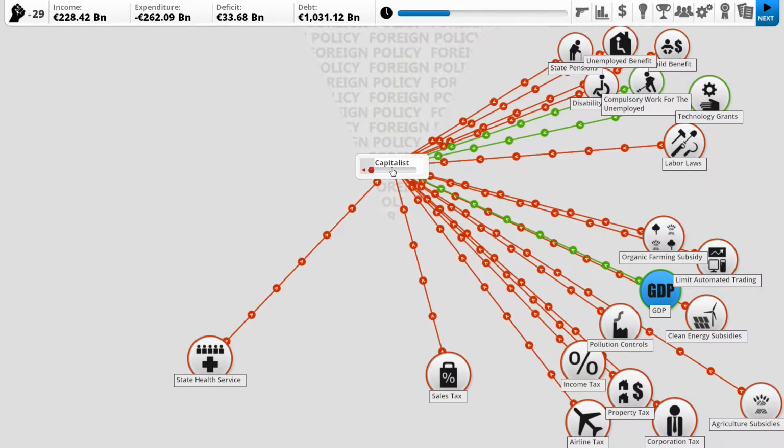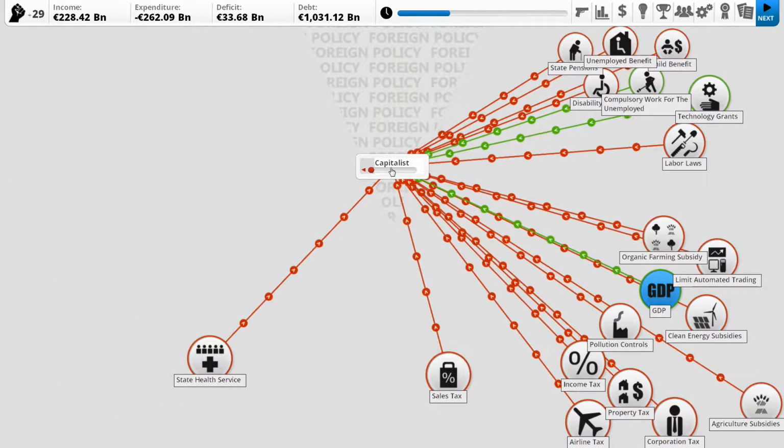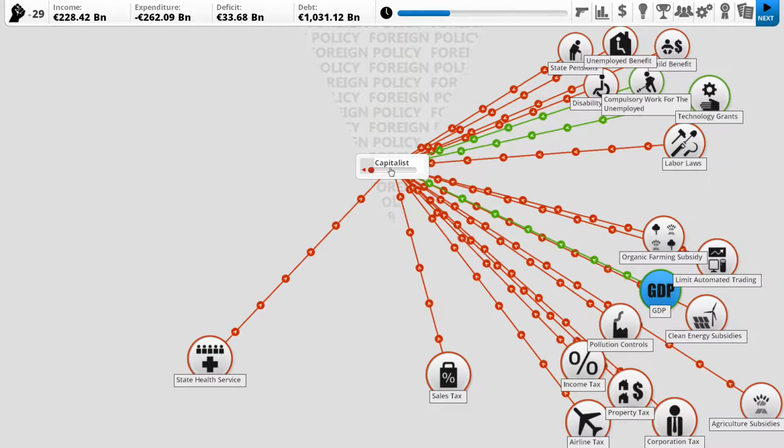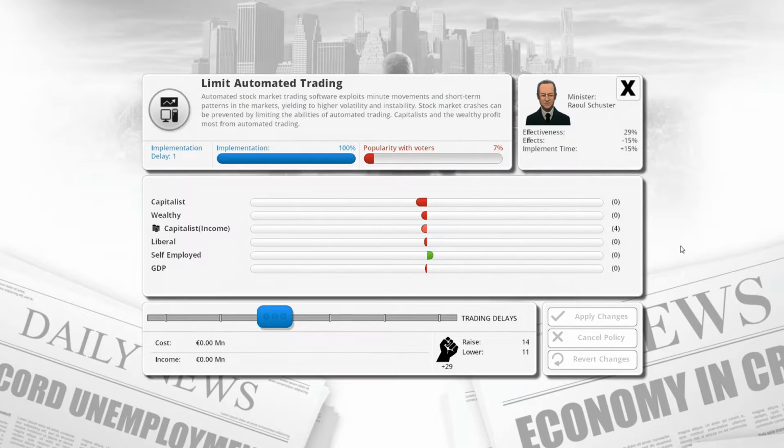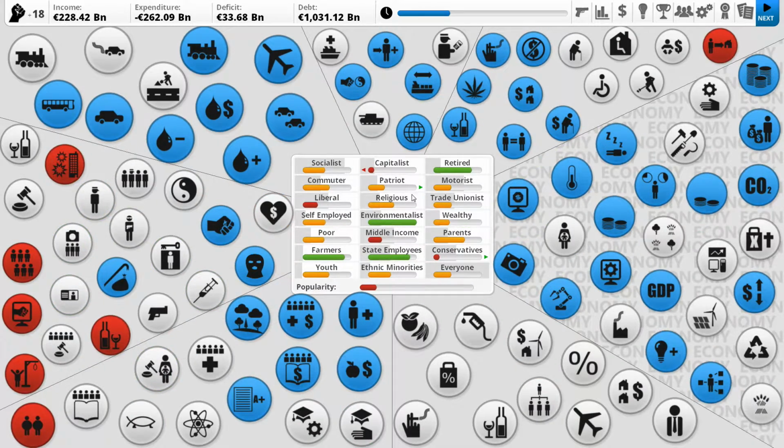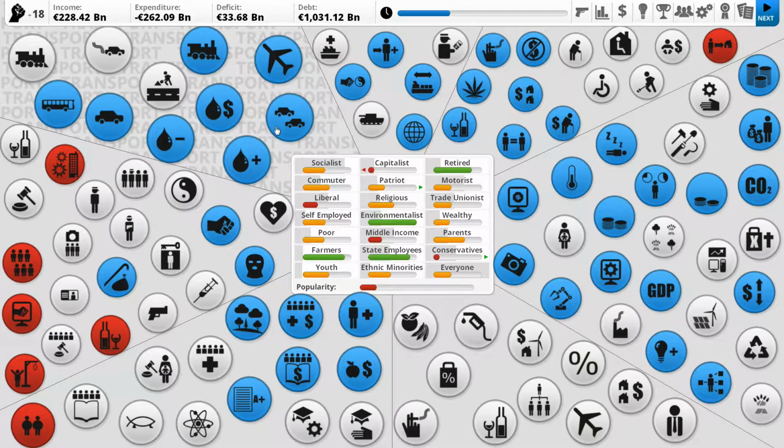Capitalists, why are you so unhappy? Damn. There's a lot of things going against you, that's why. Limit automated trading. The only people that are like this are self-employed. No, moving that right down, no limits. 18 left to spend.